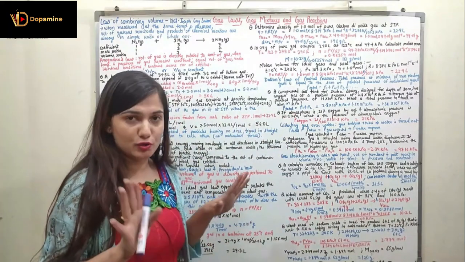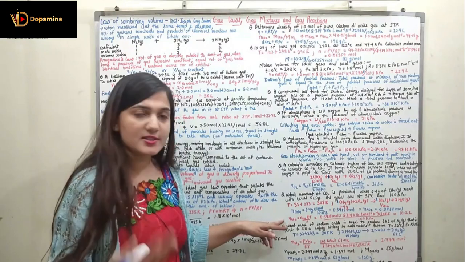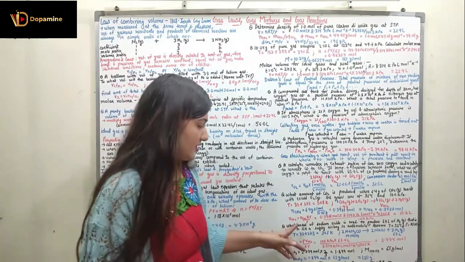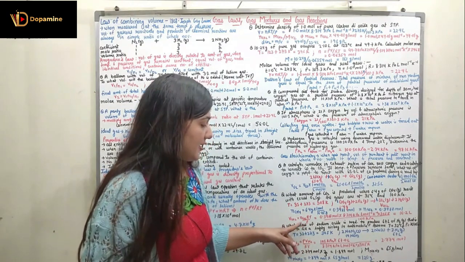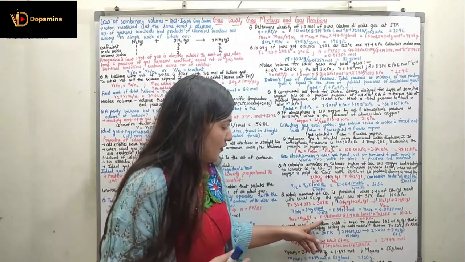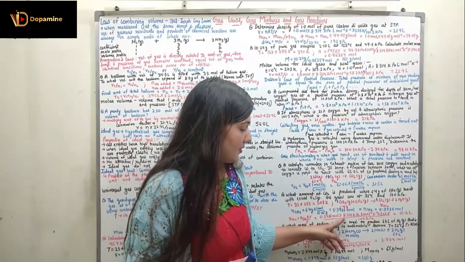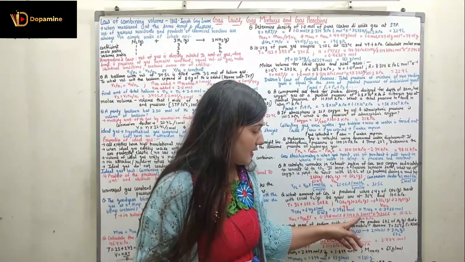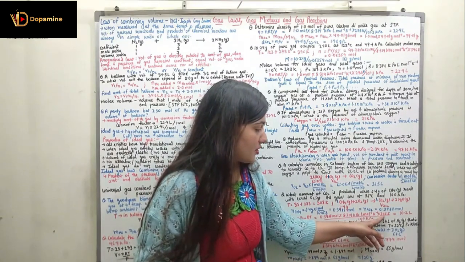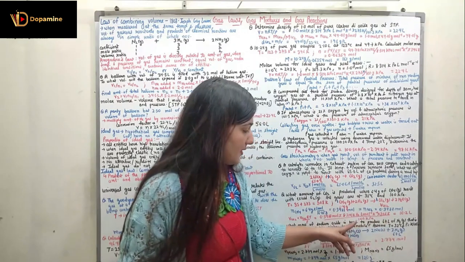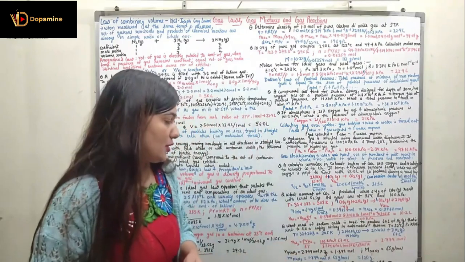Now we know the number of moles of carbon dioxide. We can easily calculate the volume of the carbon dioxide because other parameters are already given in the question. So V equals number of moles of carbon dioxide multiplied with R multiplied with T divided by P. So 0.3988 mole multiplied with R, which is 8.314 kilopascal liter mole inverse Kelvin inverse, multiplied with the temperature 308 Kelvin divided by the pressure 100 kilopascal. So the volume comes out to be equal to 10.2 liter.